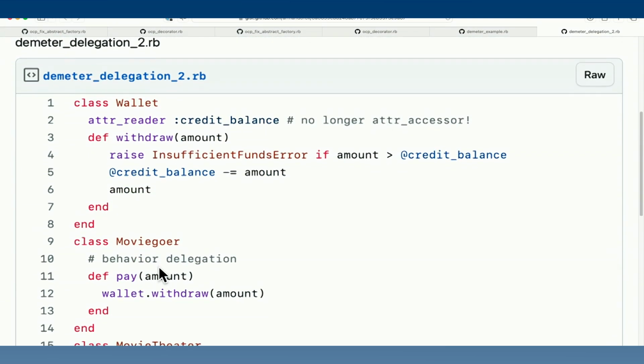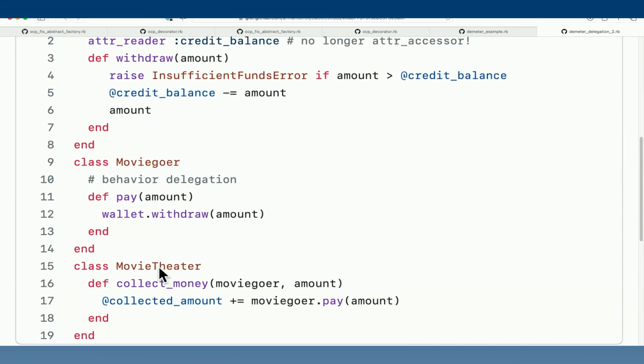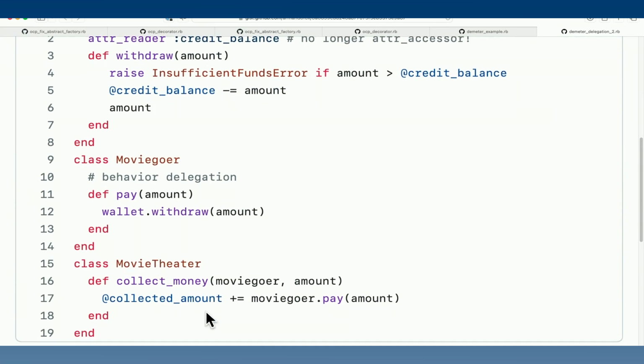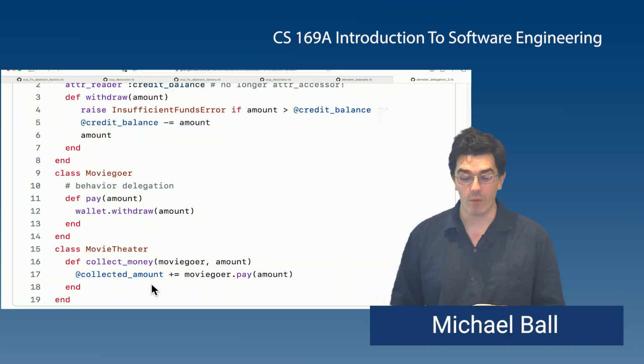So if we have a wallet class, we might realize that what our wallet class actually needs are methods like deposit and withdraw that define a consistent interface, such that what the moviegoer is doing in its implementation is not necessarily trying to directly interact with something like a credit balance, but is trying to accomplish a particular task like adding or withdrawing funds from a wallet.